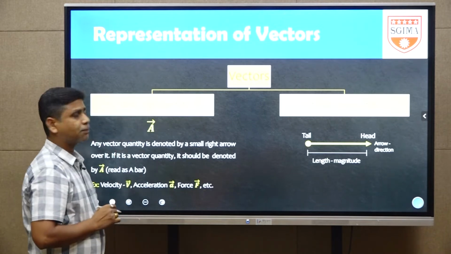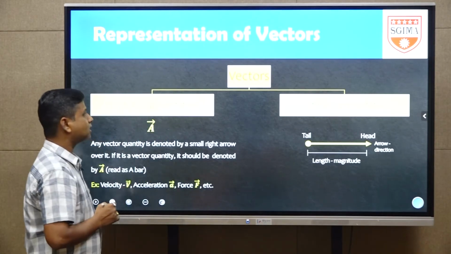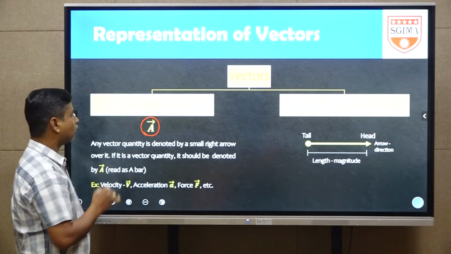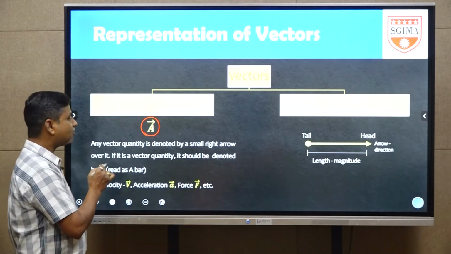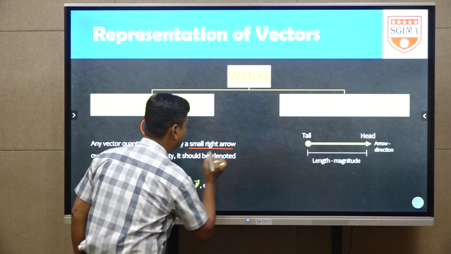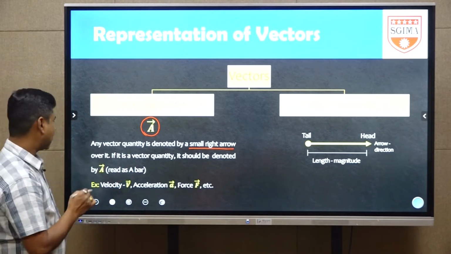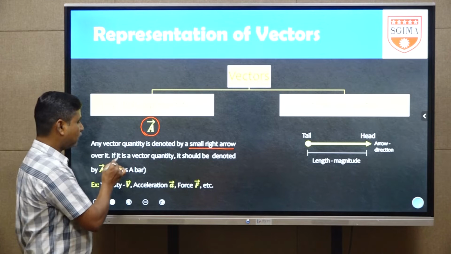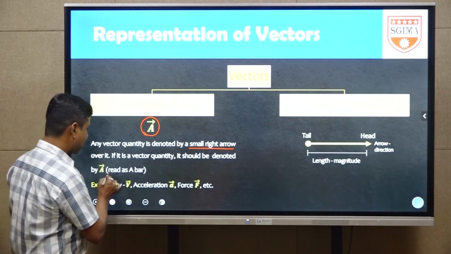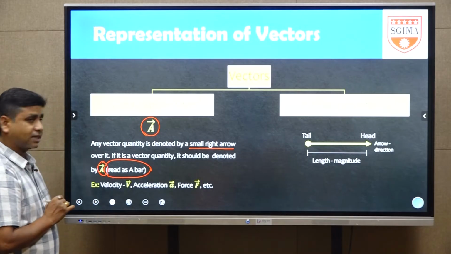One is the symbolic representation, the second one is pictorial representation. First, what is the symbolic representation? Any vector quantity is denoted by a small right arrow over it. This point should be understood: a small right arrow. If it is a vector quantity, it should be denoted by a bar. It is read as a bar.